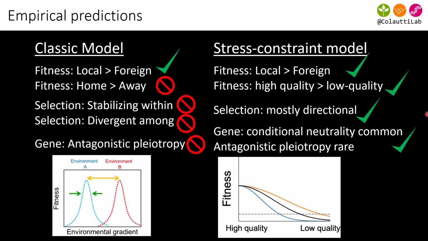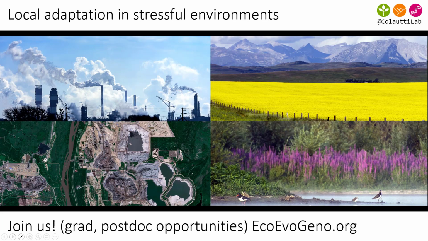Okay, so just to summarize, the classic model of local adaptation makes a number of predictions that are not well supported by the empirical literature. So we introduce a trade-off model, and these models are consistent with data that we see in purple loosestrife and in the meta-analyses. So as I mentioned, that paper will be submitted soon to the Philosophical Transactions of the Royal Society.